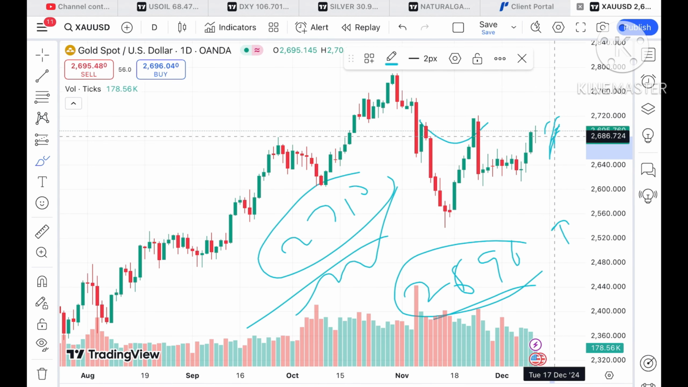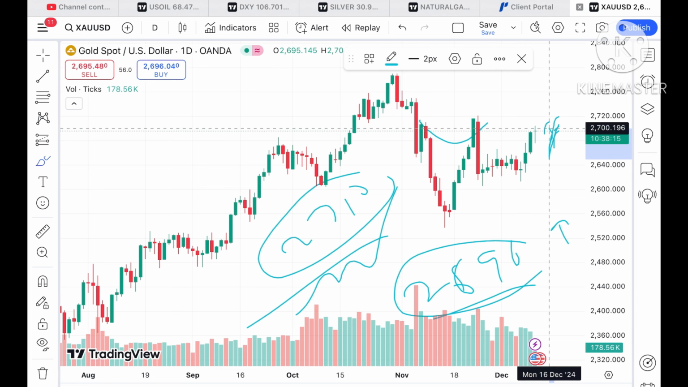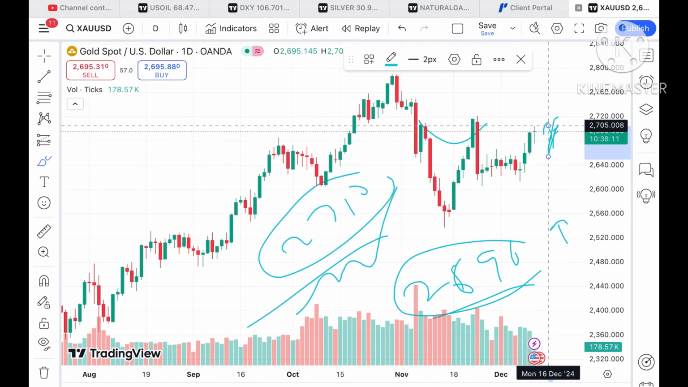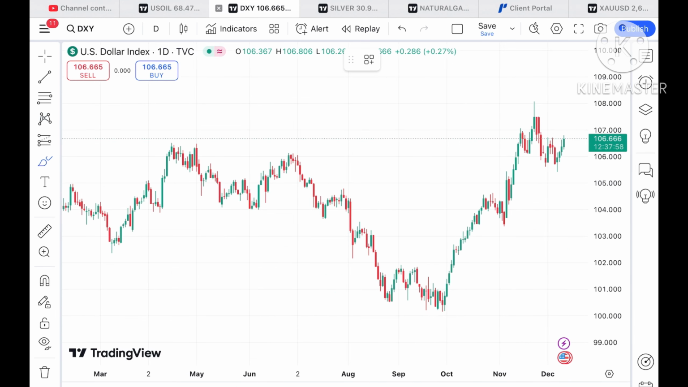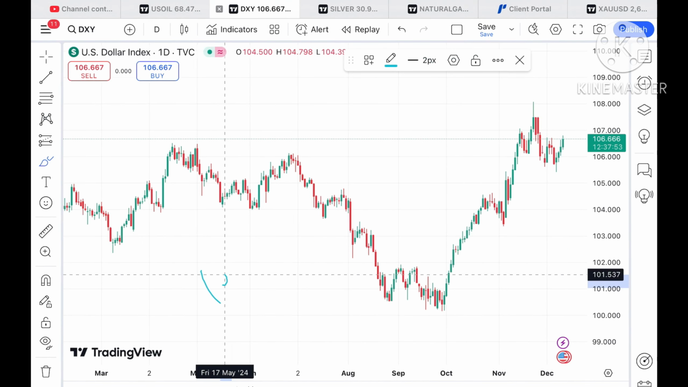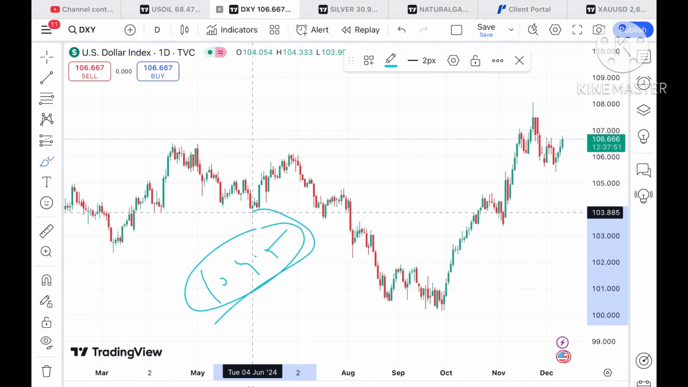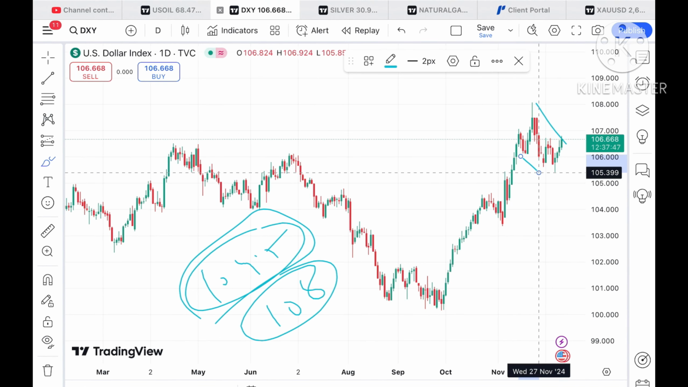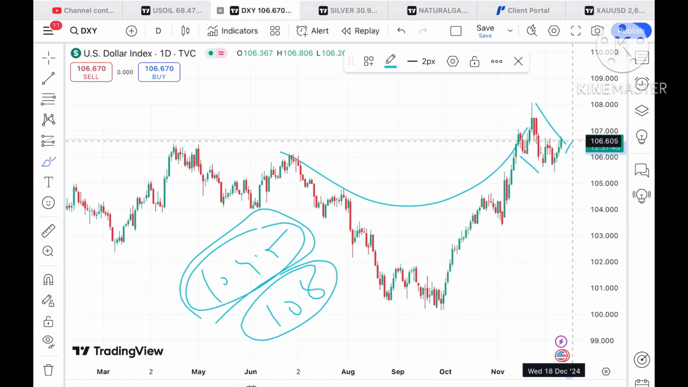Okay, now if you look at this particular chart, suppose if the price sustains, it can cross a level of 2704, it can go further upside. Let's see how the dollar index is moving. I have clearly explained that once the price started going above a level of 104.5, a further upside we can see, and it has already touched a level of 108. After that it came down.